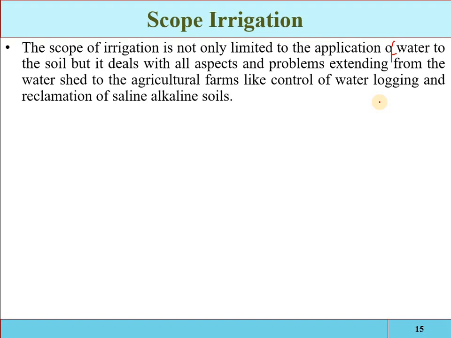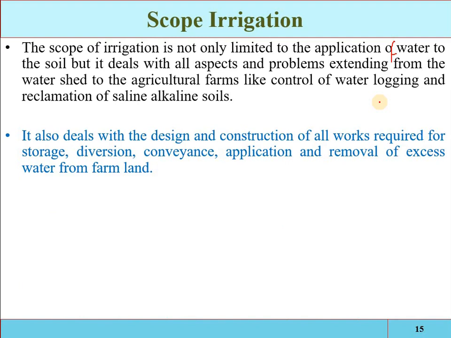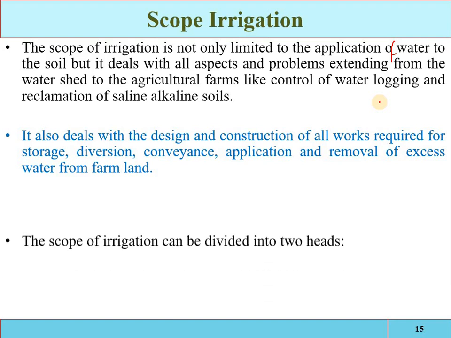So we have to develop the area, we have to reclaim the area from water logging and from the salinity. So if the area is developed, more food will come. It also deals with the design and construction of all works required for storage, diversion, conveyance, application, and removal of excess water from the land. And the design and planning of these structures, storage structure, diversion structure, conveyance structure, application and removal of excess water structure, these are called irrigation engineering.